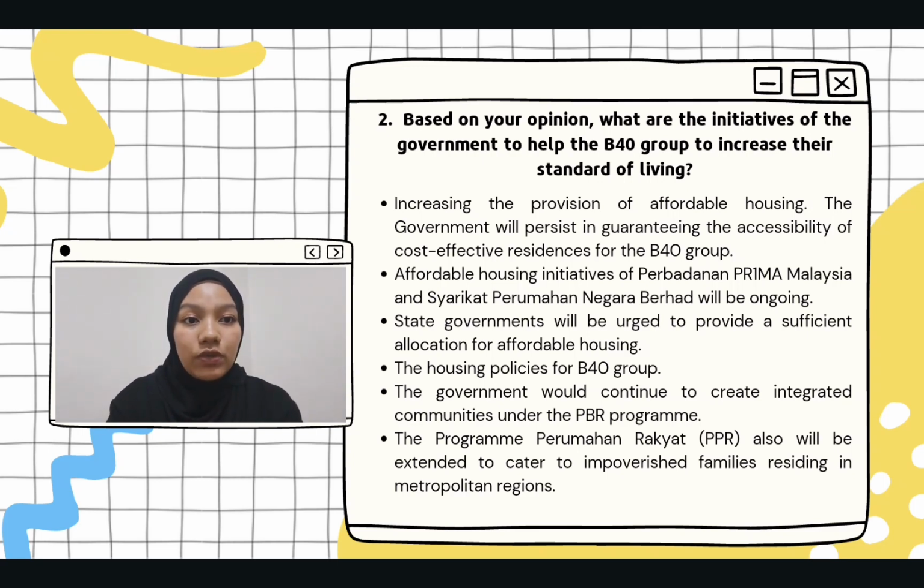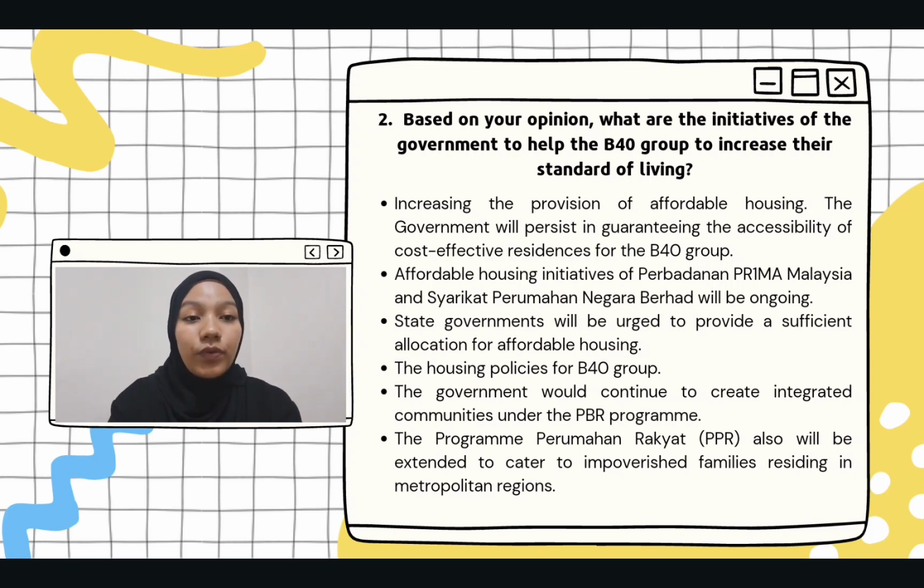B40 group will be offered loans at a preferential interest rate, along with a 10-year period during which they are not allowed to sell the property in order to facilitate their home ownership. In addition, the Affordable Housing Initiative of Perbadanan Prima Malaysia and Syarikat Perumahan Negara Berhad will be ongoing. Eligible families will have access to housing rental assistance. Furthermore, state government will be urged to provide a sufficient allocation for affordable housing.